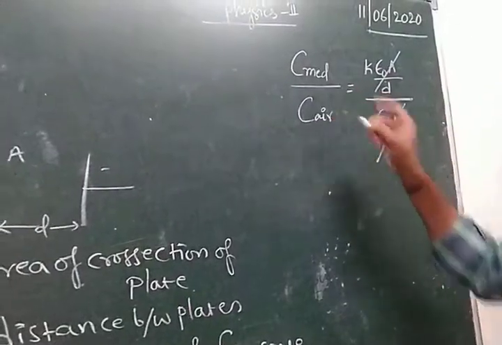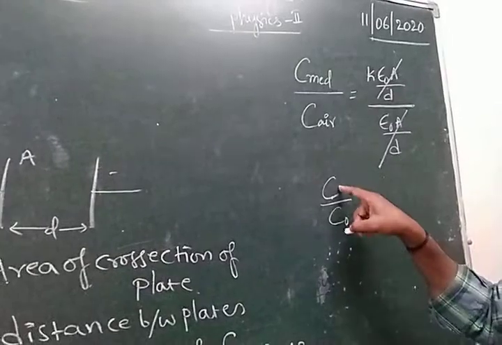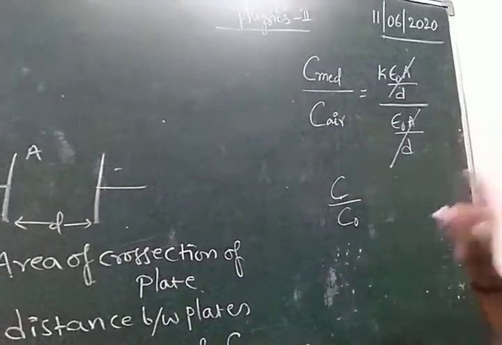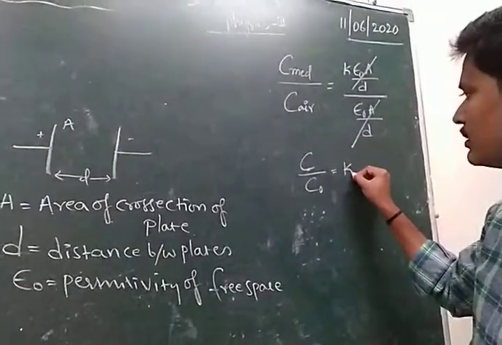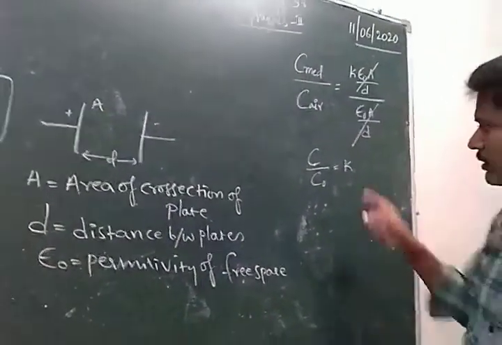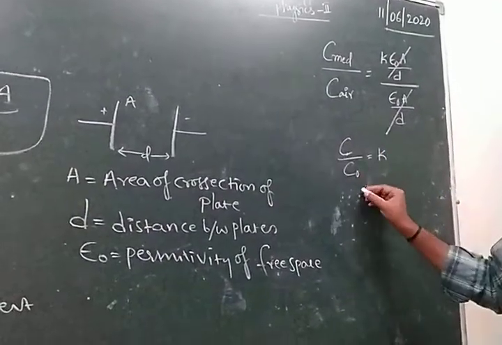Therefore C by C naught, that is the capacitor capacity in medium by the capacitor capacity in air, is equal to K. So K is called the dielectric constant of that given medium.